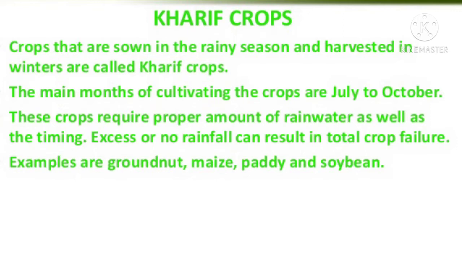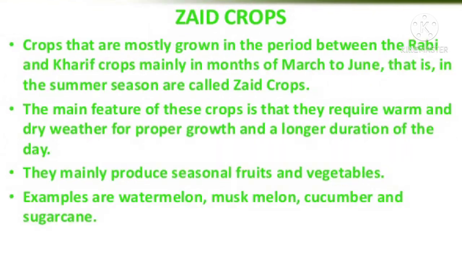Then the next and last cropping pattern is the Zaid season. In between the Rabi and the Kharif season there is a short season during the summer months known as the Zaid season.